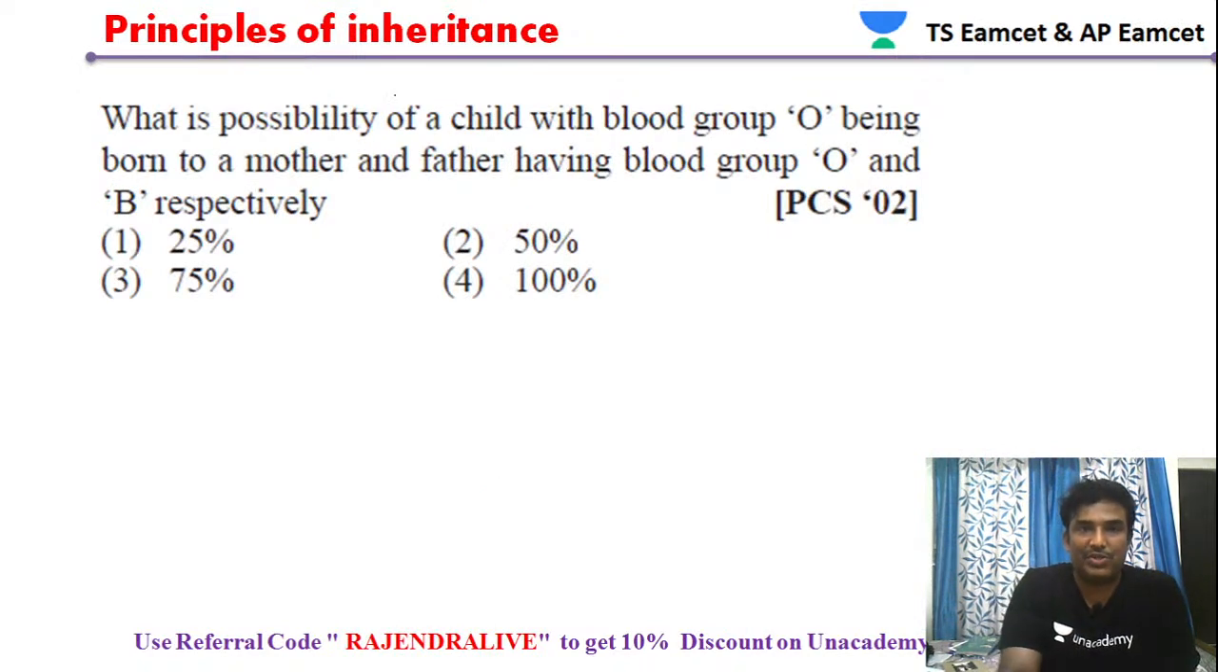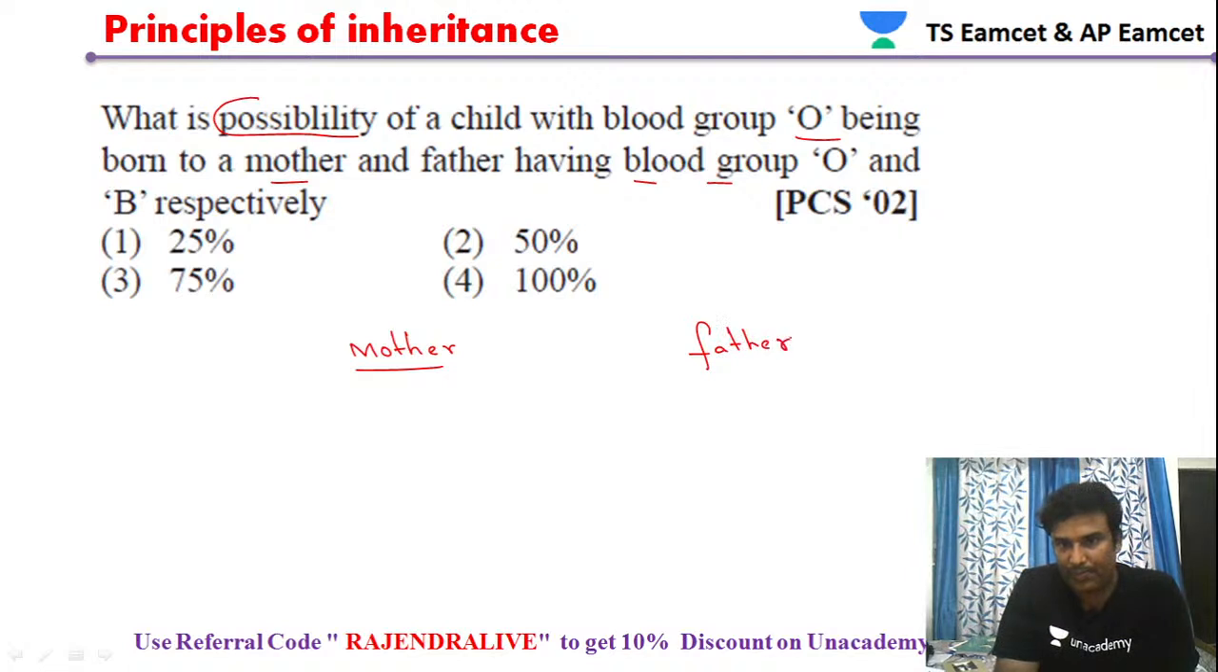Now let's see some multiple choice questions regarding this. What is the possibility of a child with blood group O being born to a mother and father having blood groups O and B? Let's discuss this question. The mother has blood group O, and the father has blood group B.